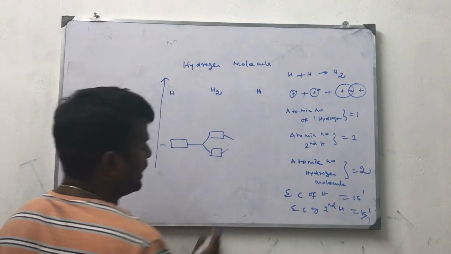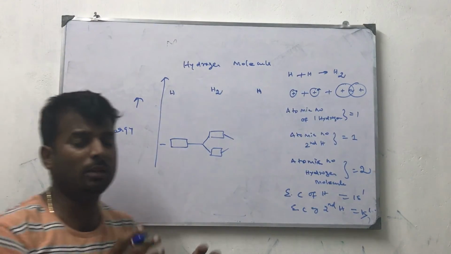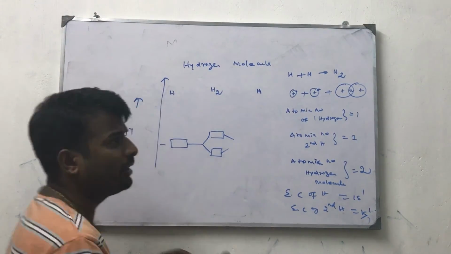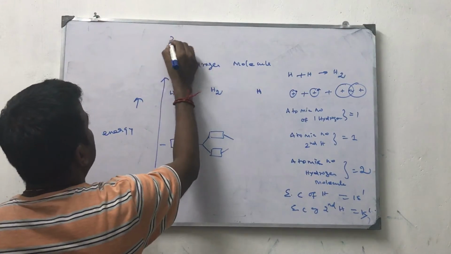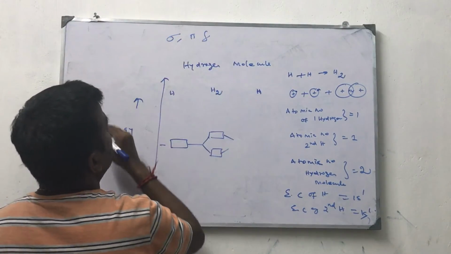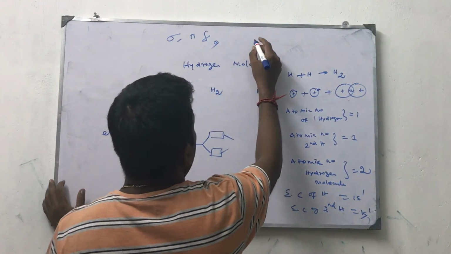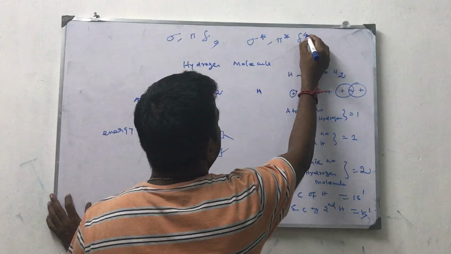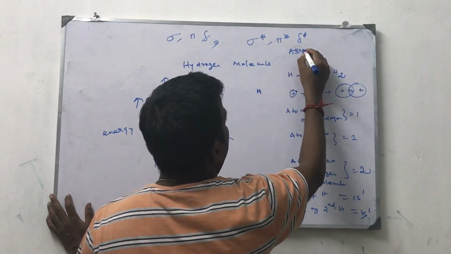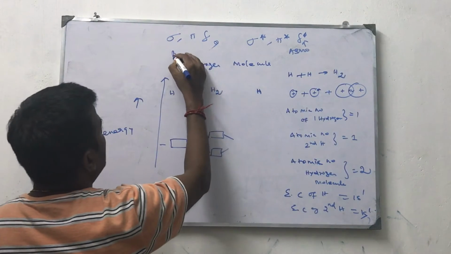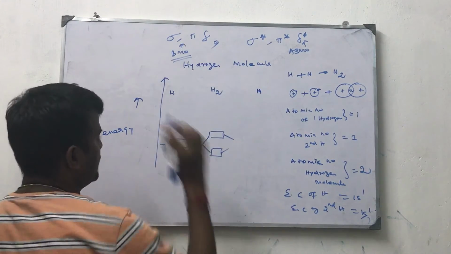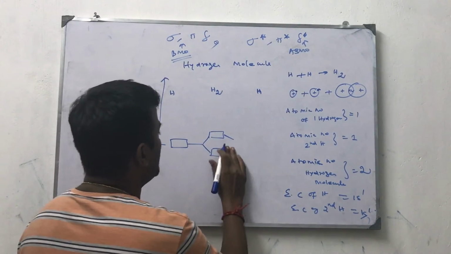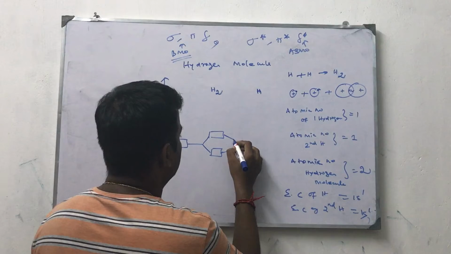One more thing I forgot to tell: bonding molecular orbitals have sigma, pi and delta, and anti-bonding molecular orbitals have sigma star, pi star and delta star. These are ABMO, anti-bonding molecular orbitals, and these are bonding molecular orbitals. Now I am going to use the formulas here.